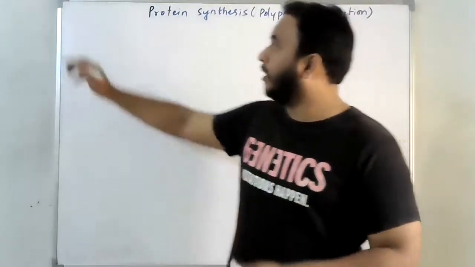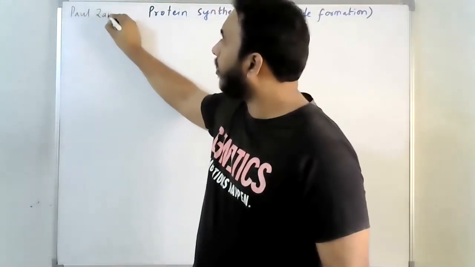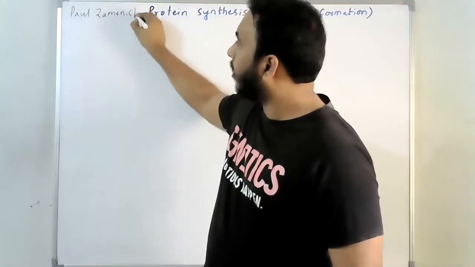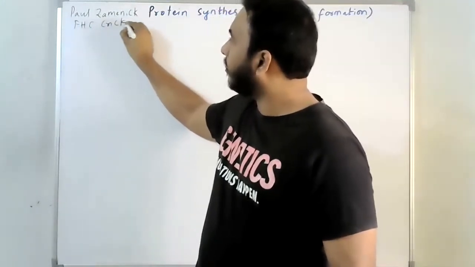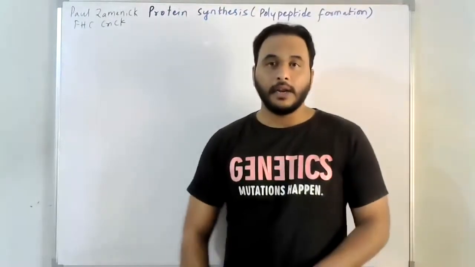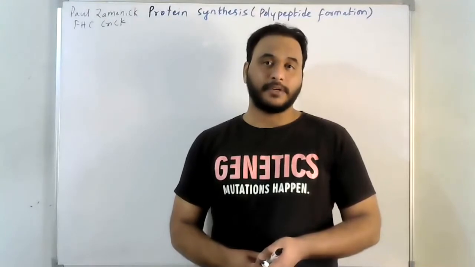They are Paul Zamecnik and F.H.C. Crick. Because of these two people, now we have knowledge of the protein synthesis concept.